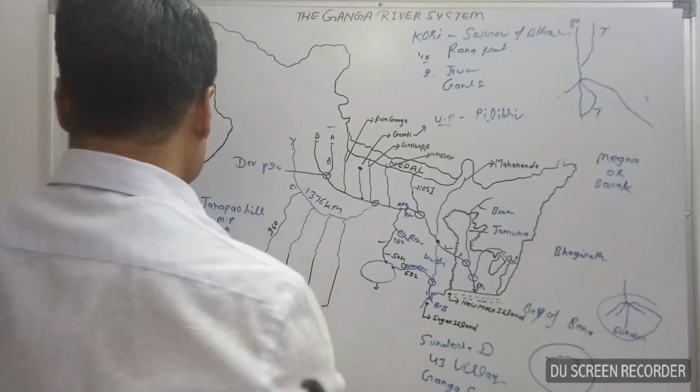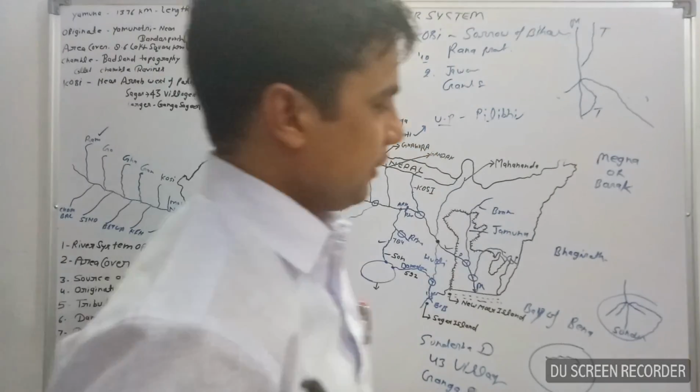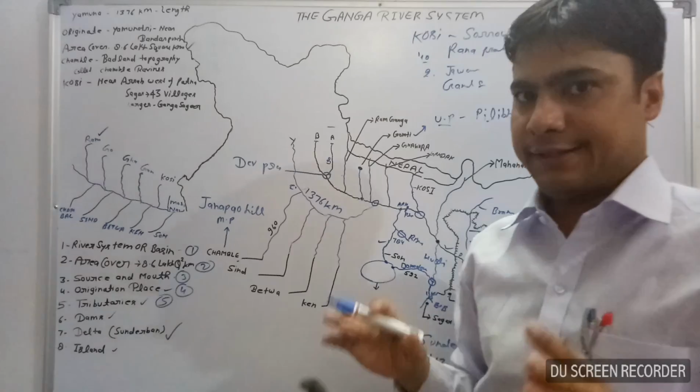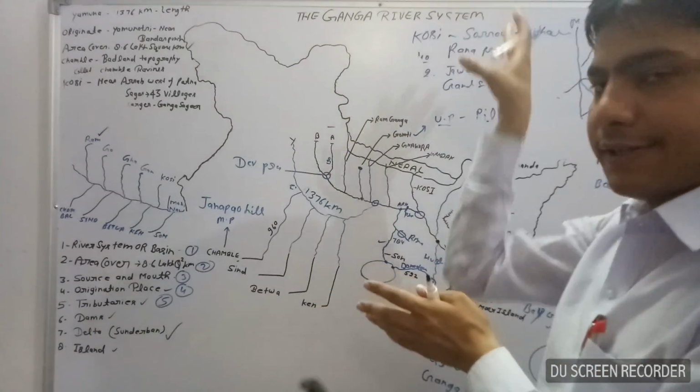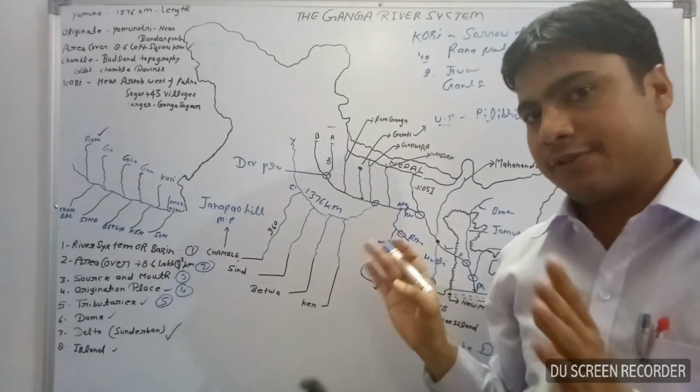Okay. Now, the delta has been completed and the islands are also completed. So, thank you friends. These are the Ganga river systems. Hope you enjoyed it and have sufficient knowledge about this topic.